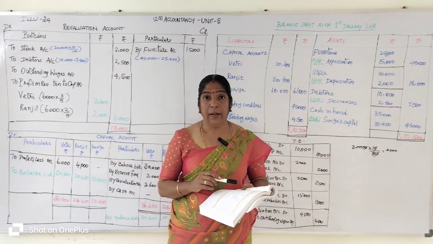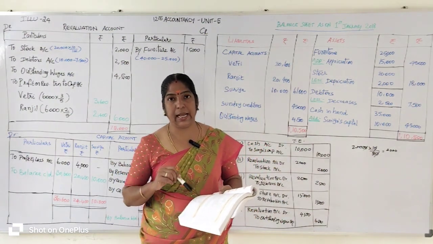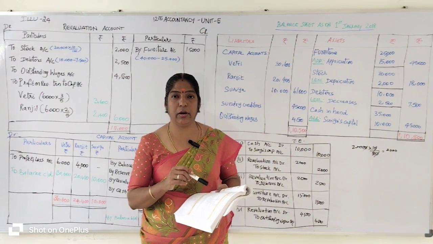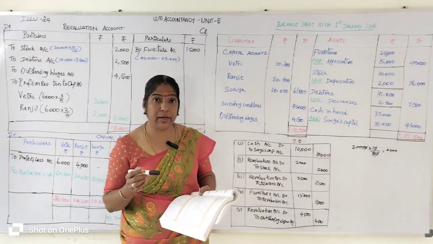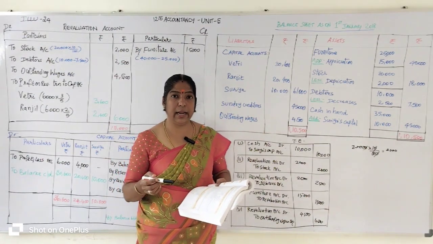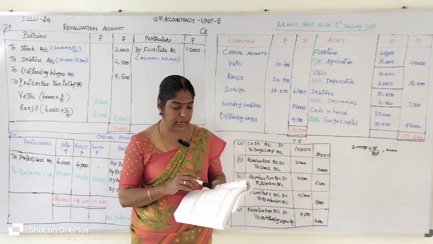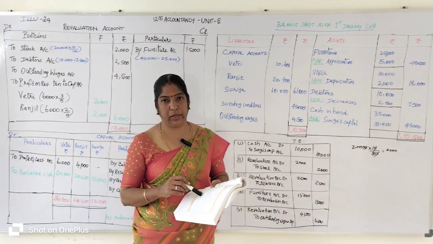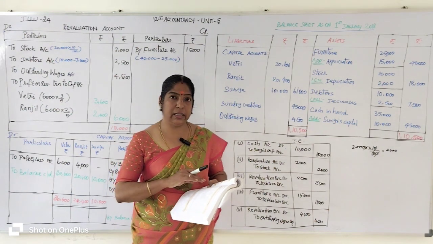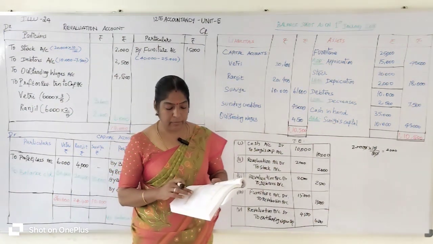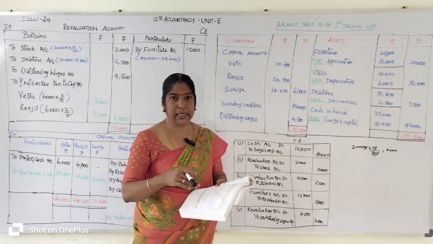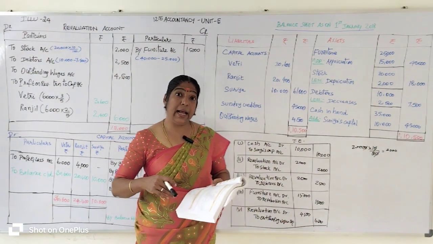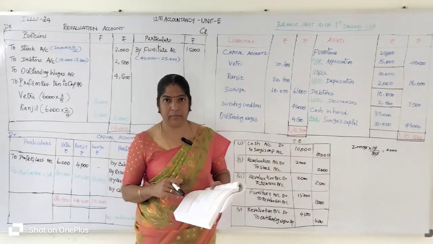The next adjustment is that there are outstanding wages of 4,500 rupees not yet recorded. Listen here carefully. Outstanding wages is a liability account. It was not recorded on the liability side of the balance sheet. After they find out, they record it on the liability side: outstanding wages 4,500 rupees. So the liability account increases, right?